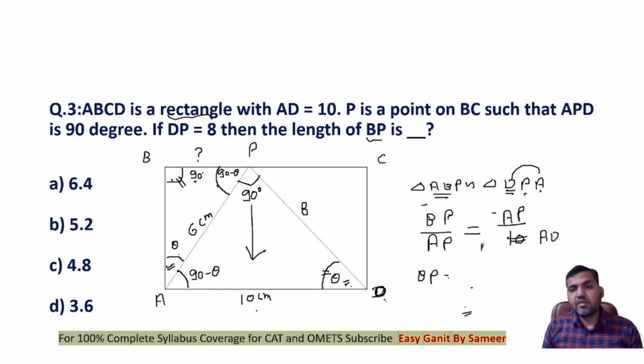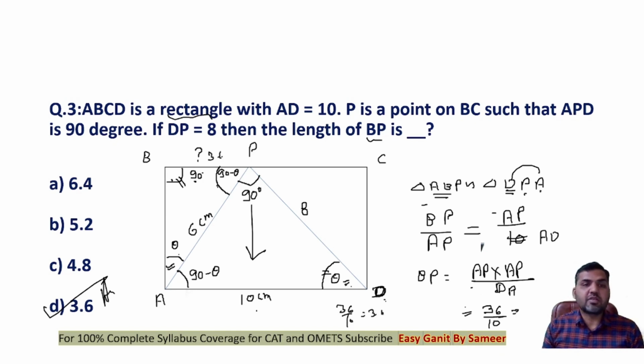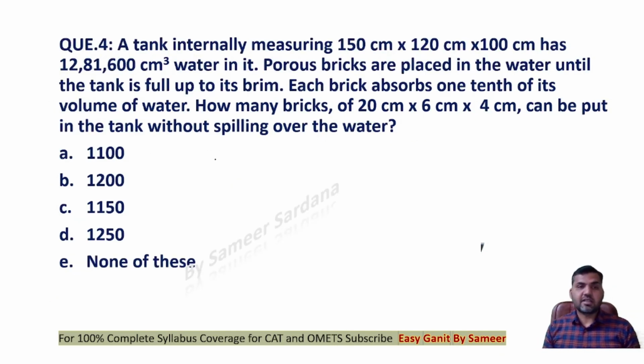So the length of BP will be equal to AP multiplied by AP upon AD, right? Which is, AP is 6, 6 into 6, 36, 36 upon 10, the answer will be equal to 3.6, right? So answer is D option. 36 upon 10, that is 3.6. So the length of BP will be equal to 3.6 and D is the correct answer of the question. Next question number 4.